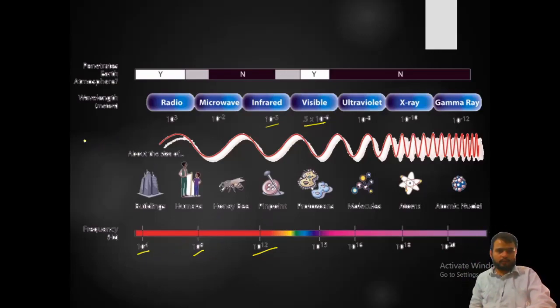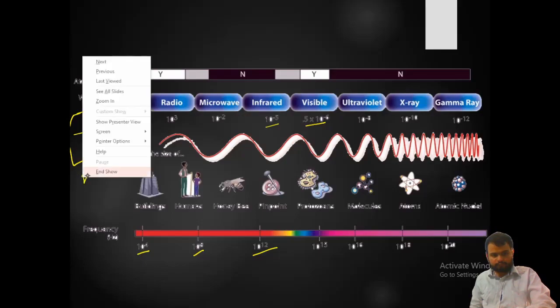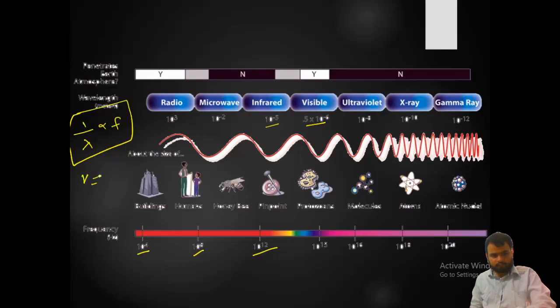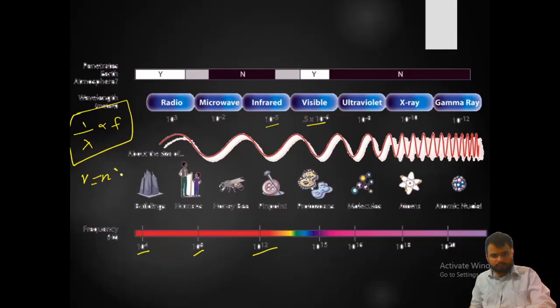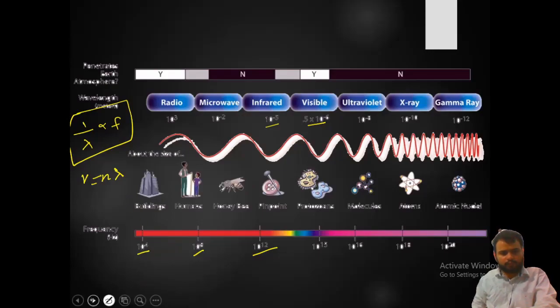As we all know, frequency is inversely proportional to lambda. So we know that V is equal to nu lambda, where nu is frequency. So let's move on further.